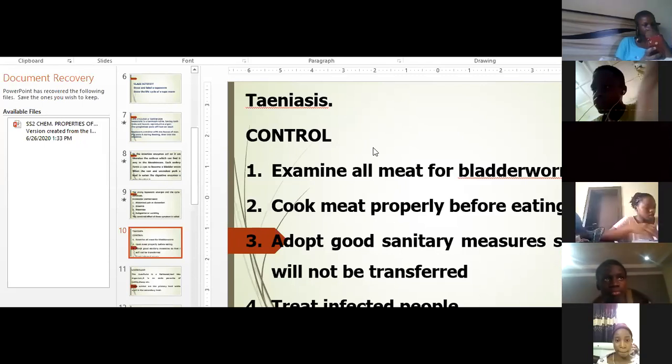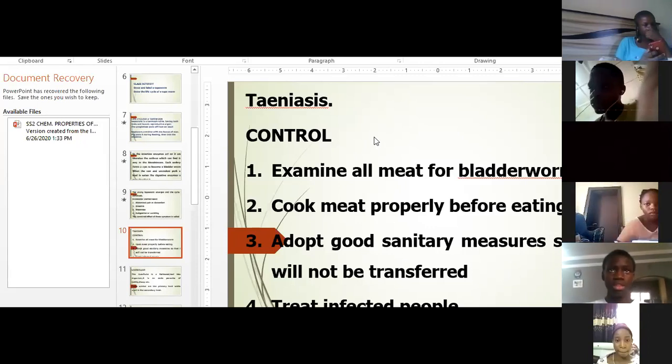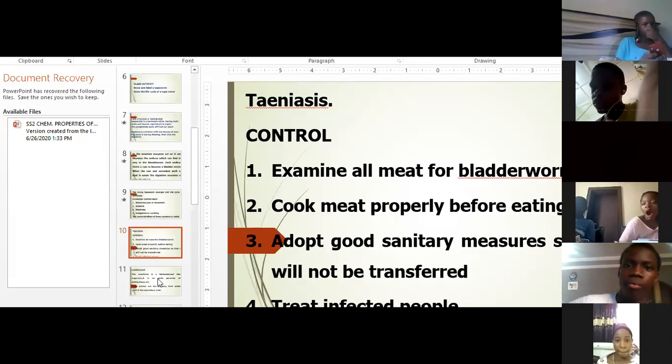We just finished explaining the life cycle of tapeworm. Don't forget, you have to draw. You will draw the life cycle and you will draw a tapeworm. I want to see the head, the scolex. Draw and label it correctly.